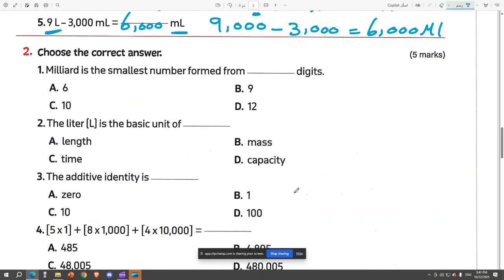A milliard is the smallest number formed from, as we remember, we said the million is the smallest number formed of 7 digits and the milliard is the smallest number formed of 10 digits. Super, well done to whoever is answering with me. The letter L is a basic unit of, so we said L, which is a liter. The liter is a basic unit of what? Do we measure the time using liters? Do we say that the day is 24 liters? No.